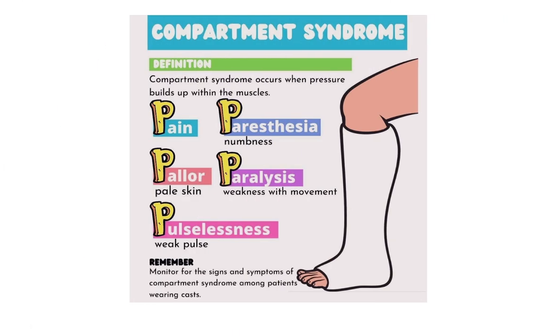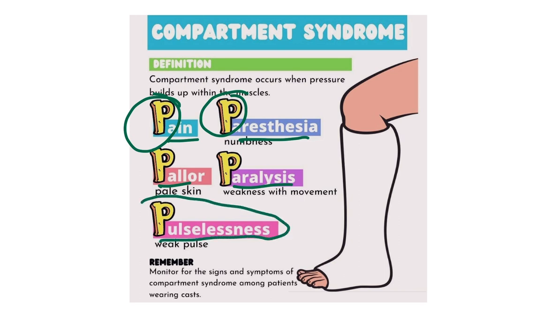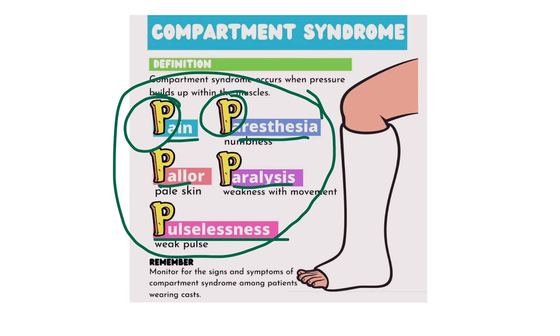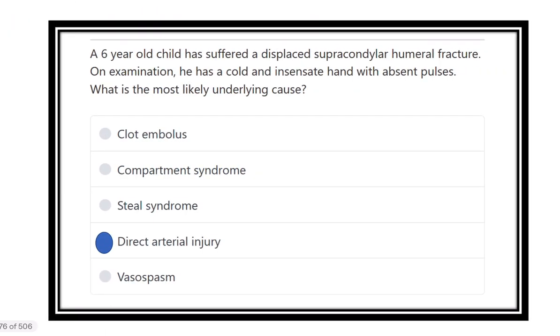Also compartment syndrome is another complication that may develop from any type of fracture, and in this condition the 5 Ps are important, which are pain, pallor, paresthesia, paralysis and pulselessness. And pulselessness is the latest feature. So in case of compartment syndrome, all 5 Ps should be present. But in this question only pulselessness is present, the other features are absent.